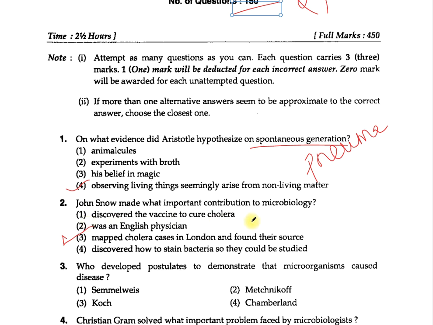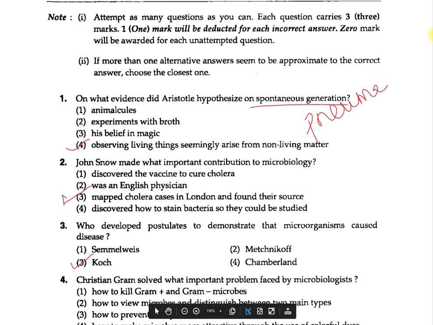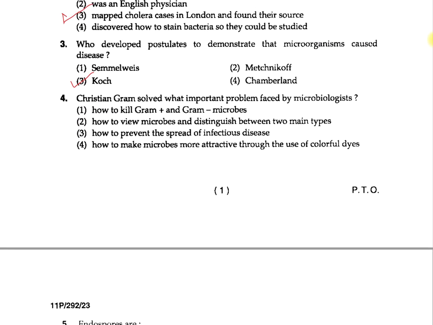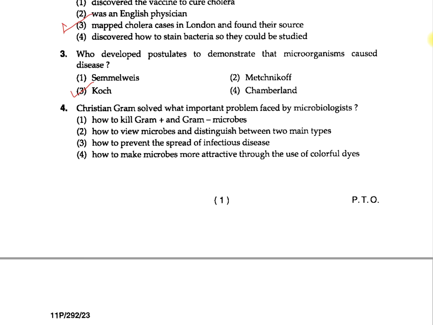Question number 3. Who developed postulates to demonstrate that microorganisms caused disease? 1. Semmelweis, 2. Metchnikoff, 3. Koch, and 4. Chamberlain. Out of this, option 3, Koch, is correct. The full name is Robert Koch, also known as the father of medical microbiology. He gave the famous 4 Koch postulates, which are important in medical microbiology.